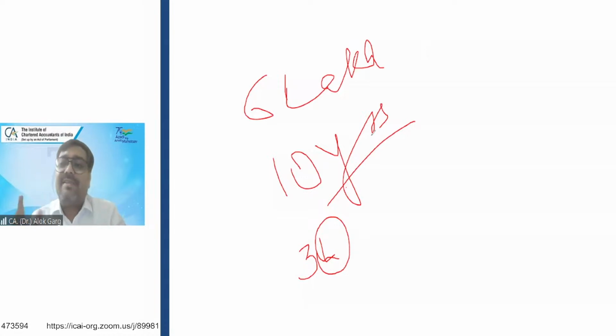So at the end of the second year, the value of this car becomes 3 lakh rupees. From 6 lakh, it will become 3 lakh. 1 lakh 20,000 you have charged as depreciation, accumulated depreciation is 1 lakh 20, and 1 lakh 80,000 you have charged as an impairment loss.